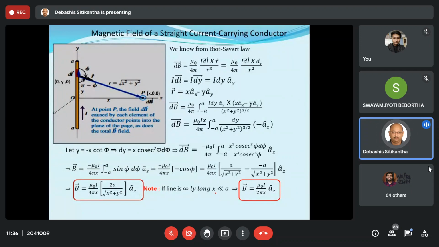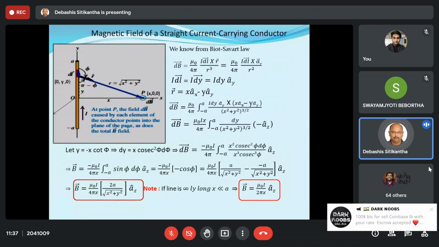As you can see, when x is very much less than a, then over here in place of this we will write it as 0, because y is equal to a square and this portion becomes 0. So this is a square root over, which is nothing but a.